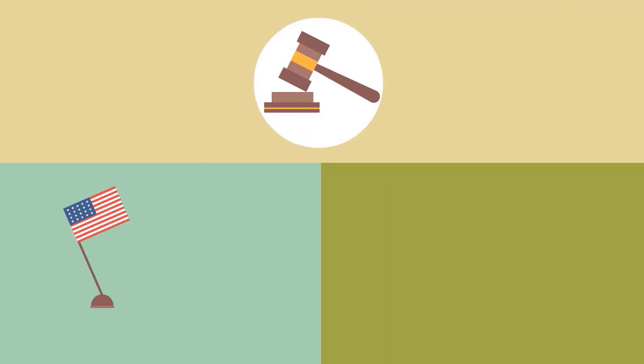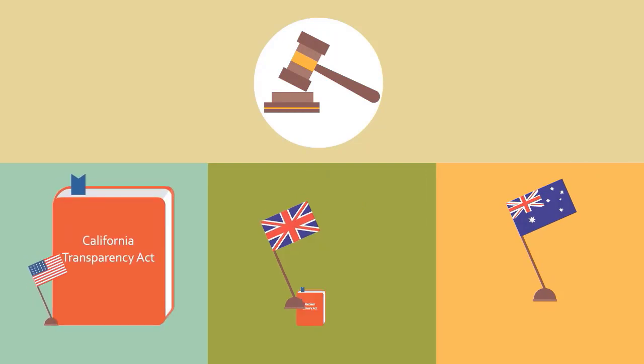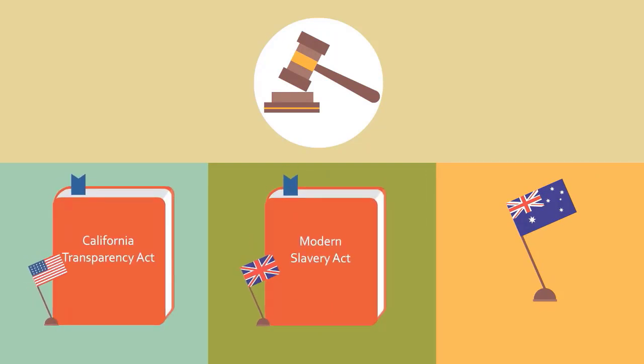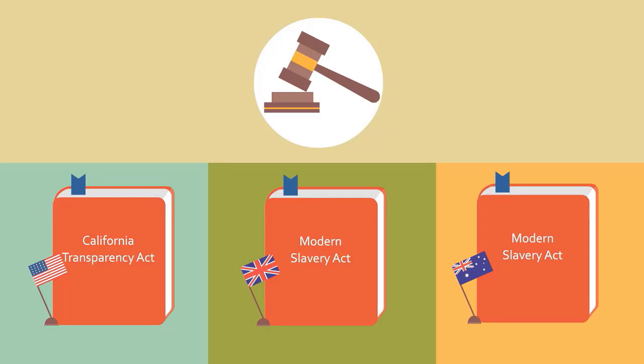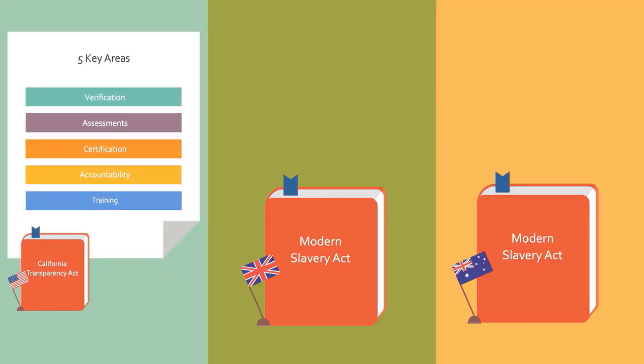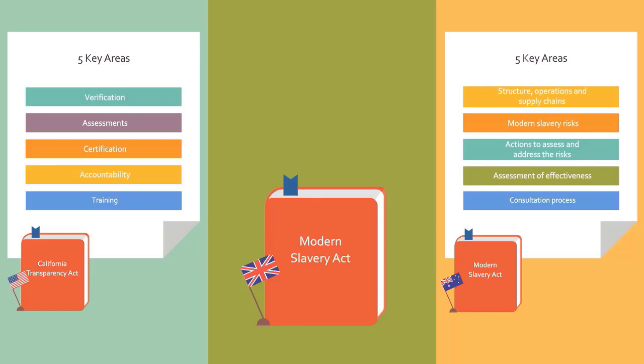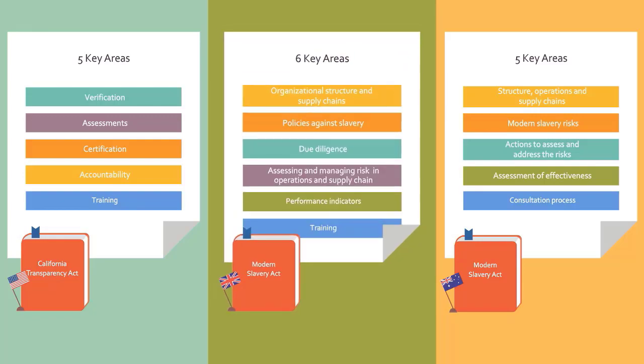Recently, laws have been enacted in the US, UK, and Australia to prevent forced labor. The California Transparency Act in the US and the UK and Australia Modern Slavery Acts require that major companies declare what they're doing to prevent forced labor in their supply chains. The California Transparency Act statement and Australia Modern Slavery Act statement must cover 5 key areas, while the UK Modern Slavery Act makes recommendations on similar areas to include in company statements.